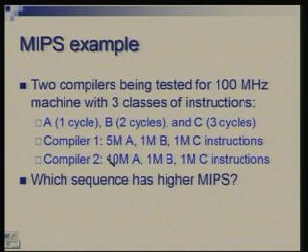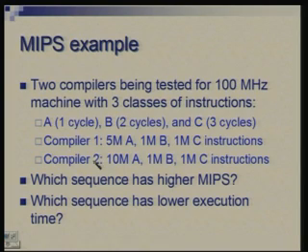So if you were to take MIPS as the comparison criterion, it might appear that the second program, generated by the second compiler, is giving you faster MIPS, more MIPS, right? But it is obvious that the total time spent here is more, and therefore compiler 2 is producing poorer code. So execution time is lower in the first case, and in that sense it is better, whereas MIPS is higher in the second case. So apparently the second may look better, but one has to be careful here. So is it clear?